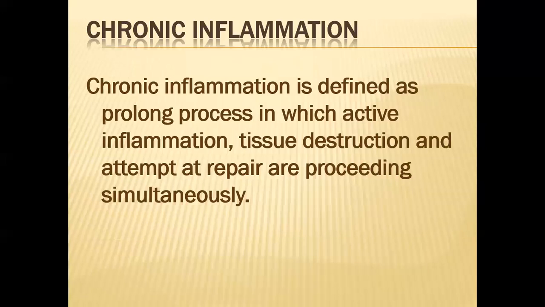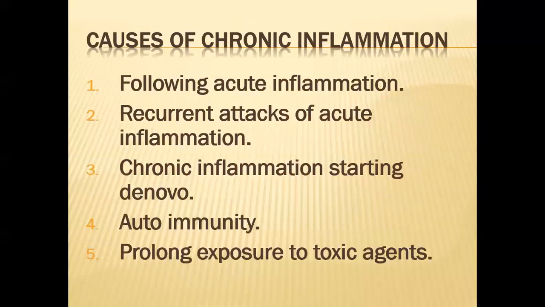As I have told you in previous class, chronic inflammation is defined as a prolonged process in which active inflammation, tissue destruction, and attempt at repair are proceeding simultaneously. All these three features are present in a single chronic inflammation. Tissue destruction, active inflammation, and repair process are taking place in chronic inflammation.